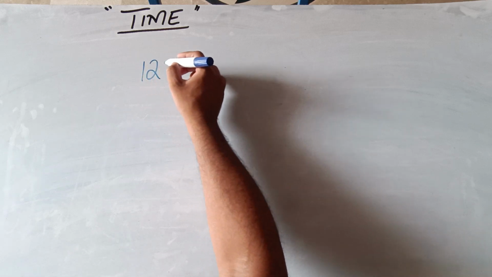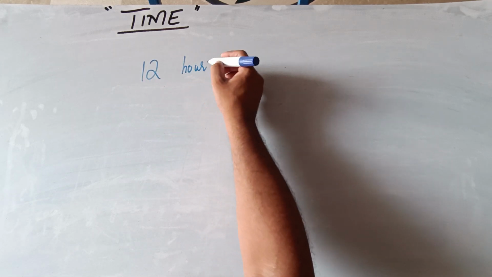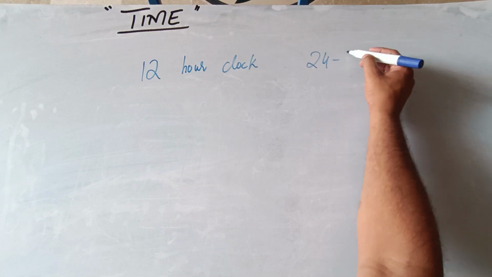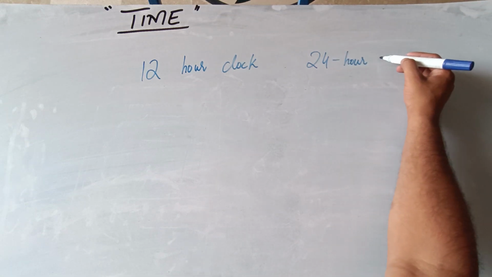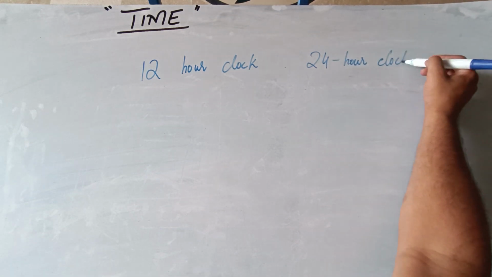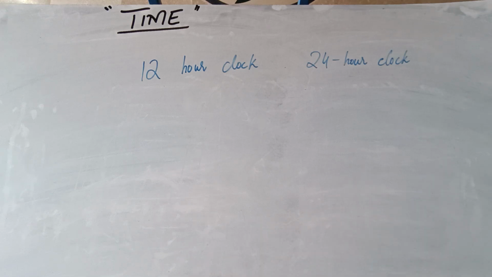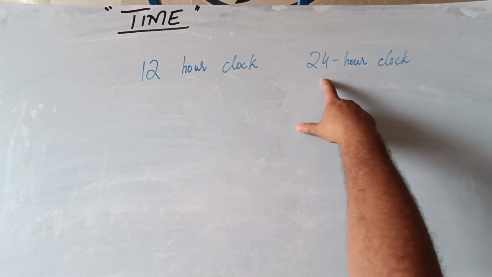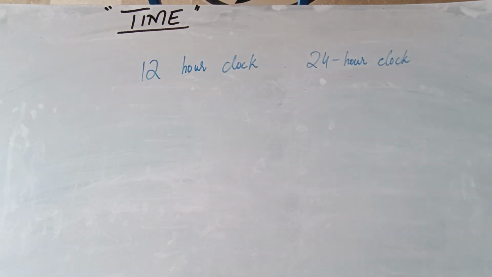One is the 12-hour clock format and the second one is the 24-hour clock format. Internationally the 24-hour clock format is used most of the time, but the 12-hour clock is also very much used in Asian countries.